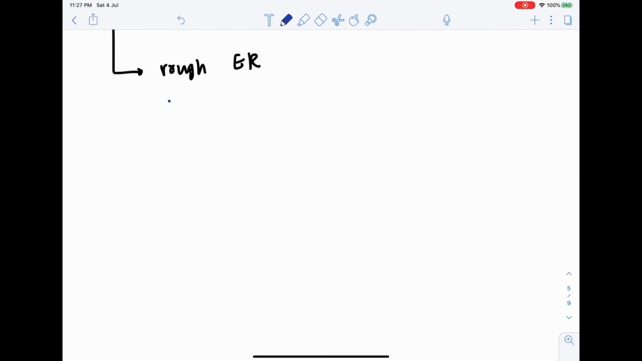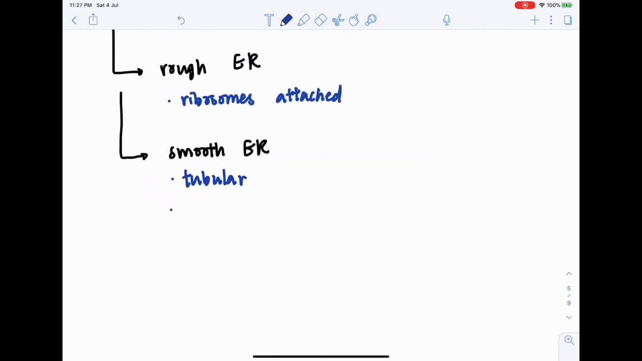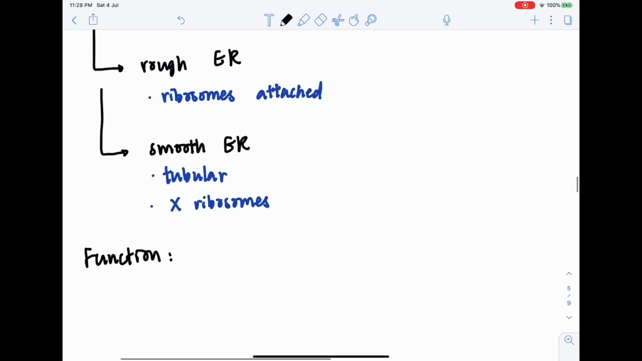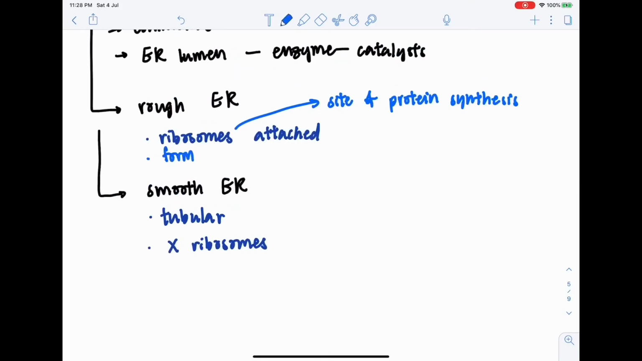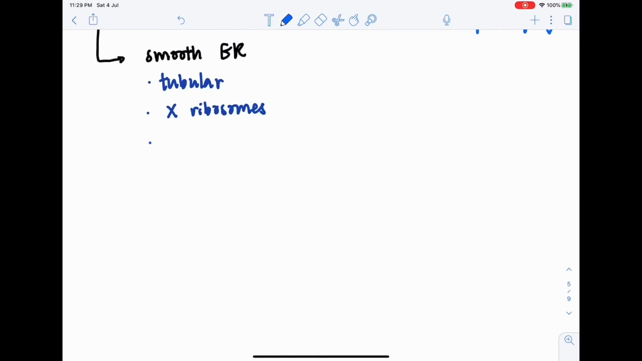On the rough ER, the surface appears rough due to ribosomes attached to the outer surface. The smooth ER has a tubular appearance and looks smooth as ribosomes are absent. The rough and smooth ERs actually have very different functions. The rough ER contains ribosomes, which are the sites of protein synthesis. The ribosomes synthesize and package proteins. The membrane of the rough ER can thus transport proteins made by the ribosomes to the Golgi body by forming small transport vesicles.